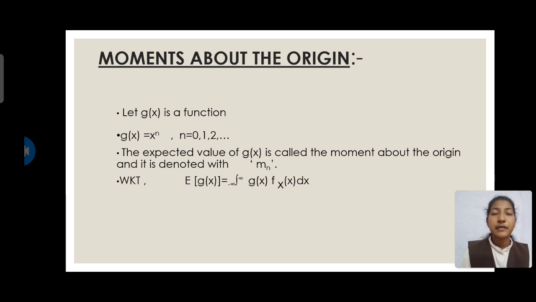Let us consider g of x is a function and g of x is equal to x power n, where n is equal to 0, 1, 2 and so on. As we know that the expected value of g of x is called the moment about the origin and it is denoted with m_n. As we know that E of x is equal to integral minus infinity to infinity x into fX of x dx. So if we substitute g of x in that equation, E of g of x is equal to integral minus infinity to infinity g of x into fX of x dx.